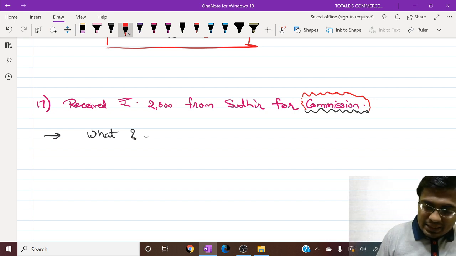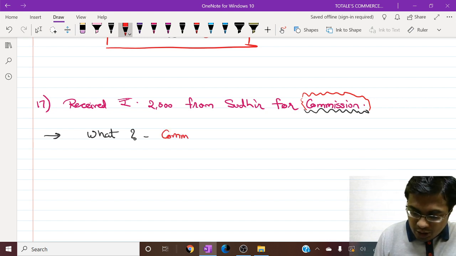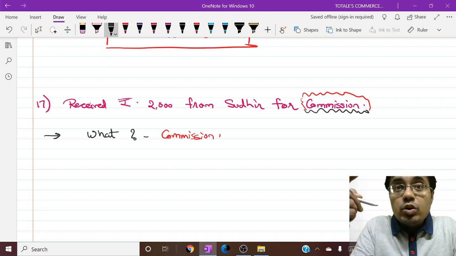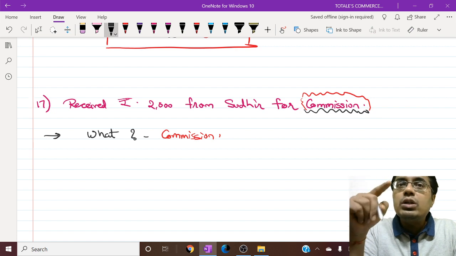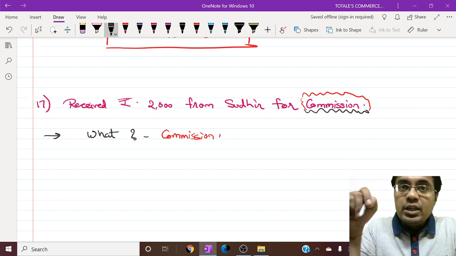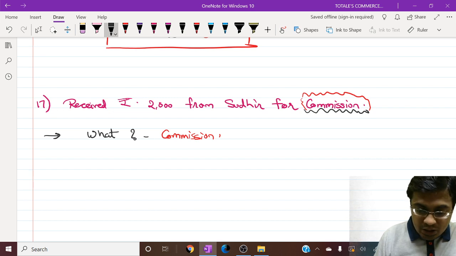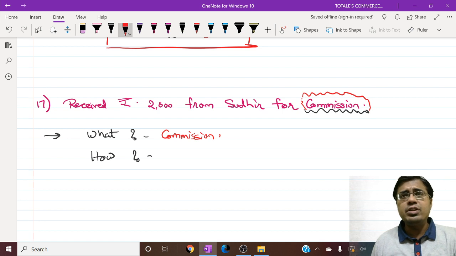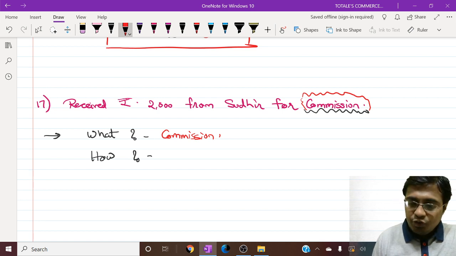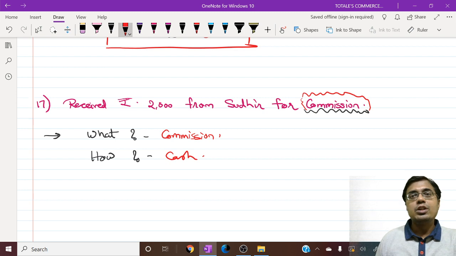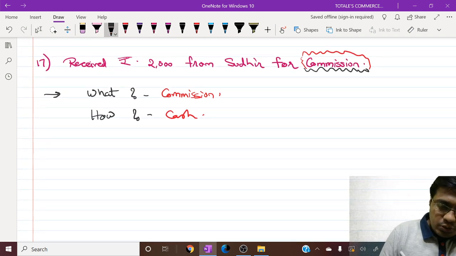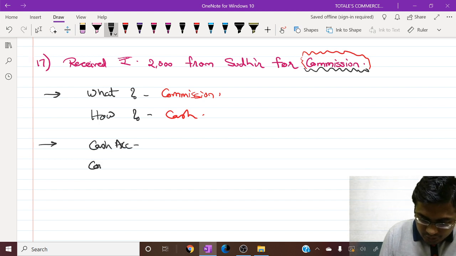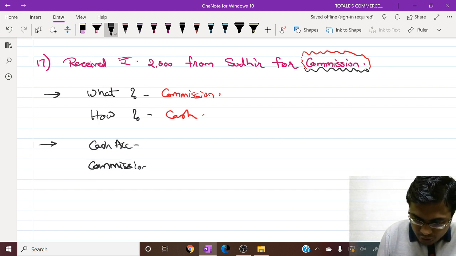So what have I received from Sudhir? Commission. In the previous transaction we did not know the reason why we were receiving the money, so we took it to be a credit transaction. Here we know the reason: commission. And how is it received? Obviously in the form of cash. So we have our two accounts, cash account and commission account.